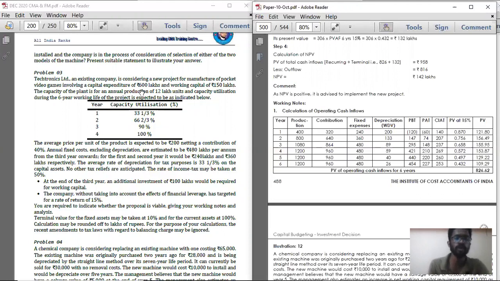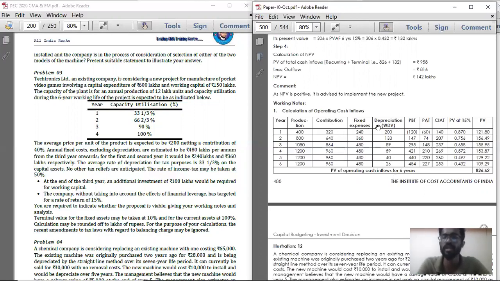So on that 400 for second year, again calculate 33.33%. So 133.33, that is 133 is the depreciation for the second year. So record 133. Again 400 minus 133, you are getting book value at the end of year 2 is 267. Again into 33.33%, you are getting 89. So in respect of third year, depreciation is 89. So for all 6 years, calculate what is depreciation.